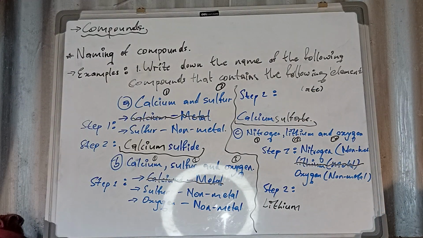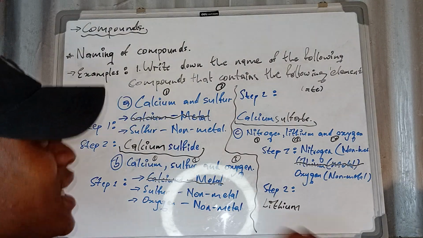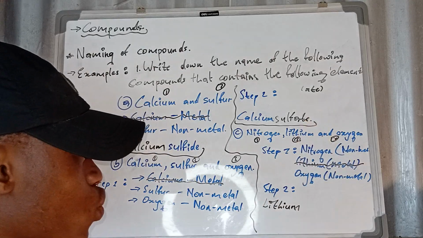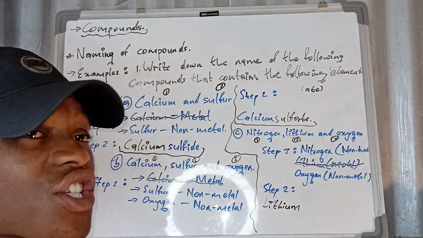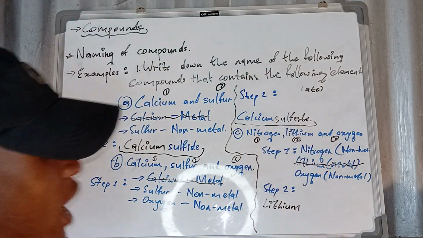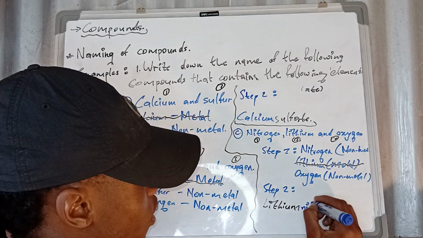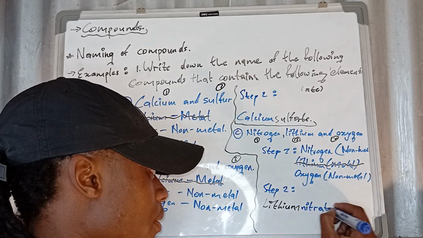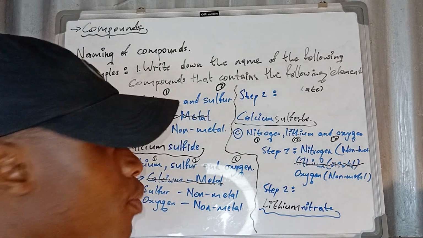Okay, step number 4 says if the compound contains 3 elements, one of which is oxygen, name the element that is not oxygen. We're not going to take oxygen, but you are left with what? Nitrogen. So we're going to write nitrogen. And they said that element that is not oxygen, you must change its ending to what? To ate. I hope you are fine. Okay, let us focus now. This is how we're going to change it. We're going to write lithium. You are not going to say oxygen. You just remove it. You just say nitrate. So this is how we name a compound. That will be lithium nitrate. I hope you are fine.